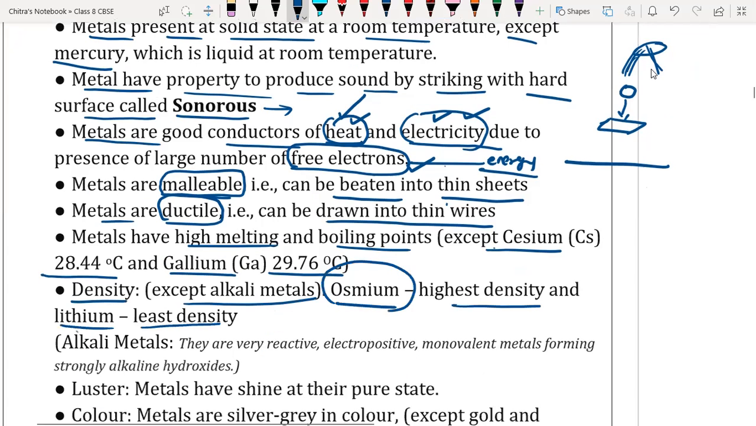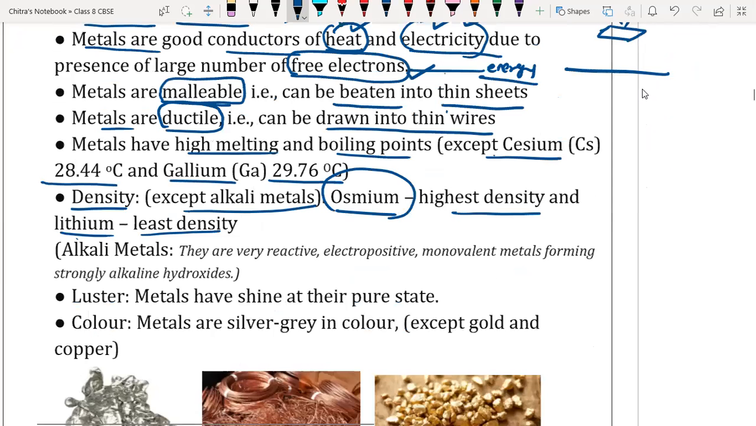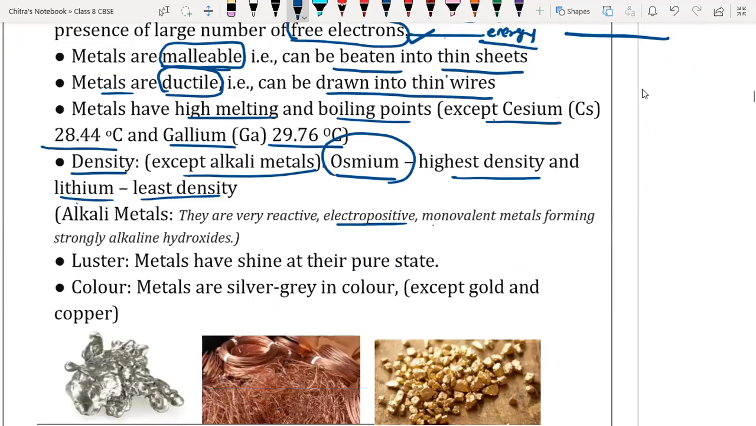So what are alkali metals? Alkali metals are very reactive and electropositive. Monovalent means they have a single valency, and they form strong alkaline hydroxides, like NaOH, KOH, etc. So they are really strong alkaline substances.